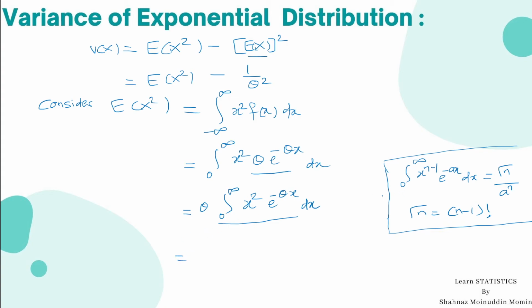After comparing these two integrals, we get theta. Here, by comparing, we get the value of n as 3. How is it? 2 is equal to n minus 1. Therefore, n equal to 3 and a equal to theta. Compare term by term. Divided by theta raised to 3.